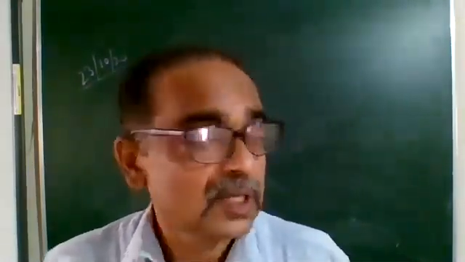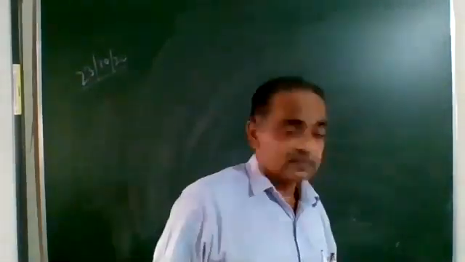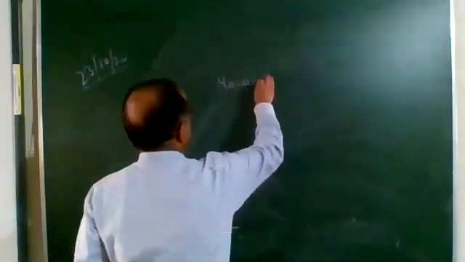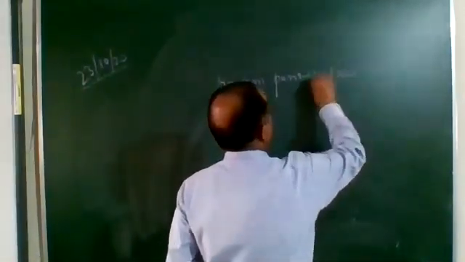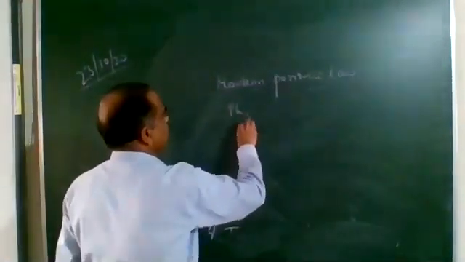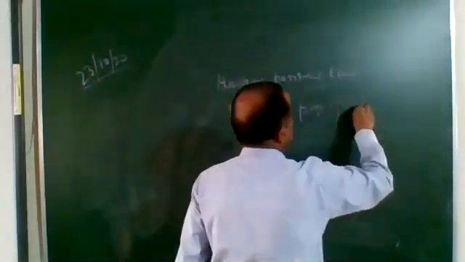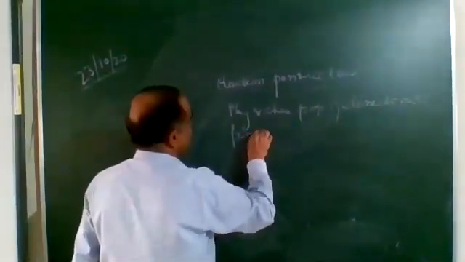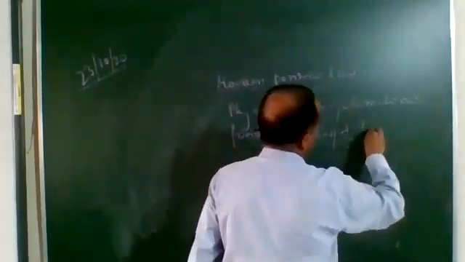So therefore, the periodic law which Mendeleev proposed was changed into the modern periodic law. The modern periodic law says that the physical and chemical properties of elements are periodic functions of their atomic numbers.